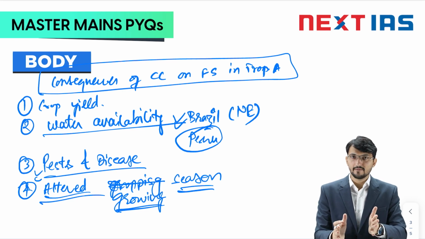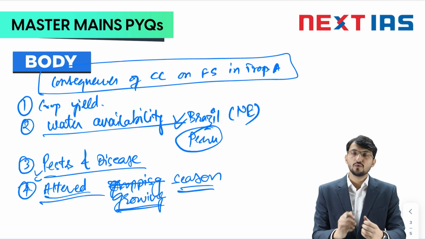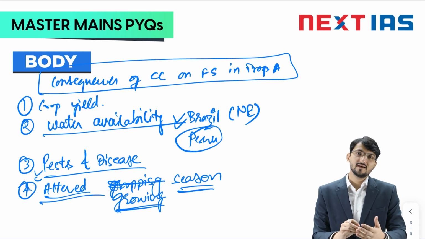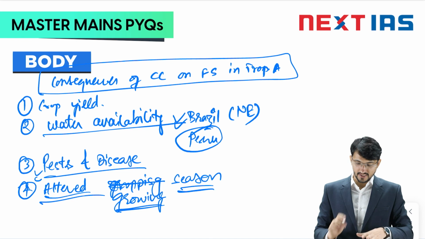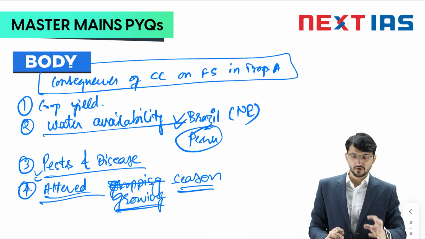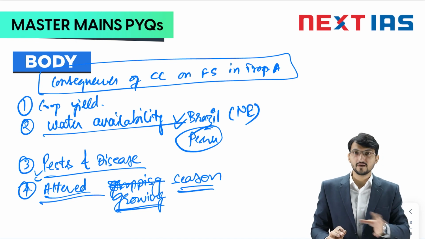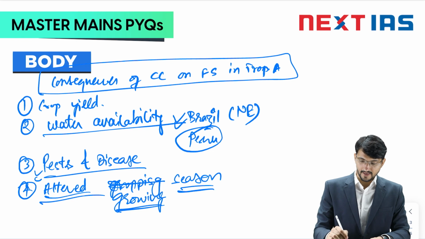The weather is becoming very unstable. So the farmers with less technology, less wherewithals, what will happen with them? They will not predict well, and when they will not predict well, their crops will become vulnerable to the climate changes, the weather patterns. So that point you can mention. It is a general point, but it is a very important point because in tropical areas, the farmers are largely dependent on the rainfall or the weather pattern. So this point you can write.